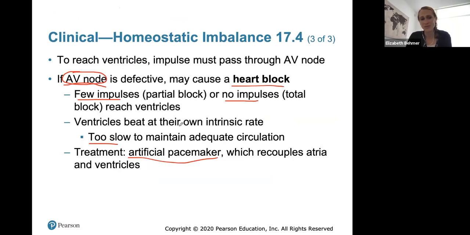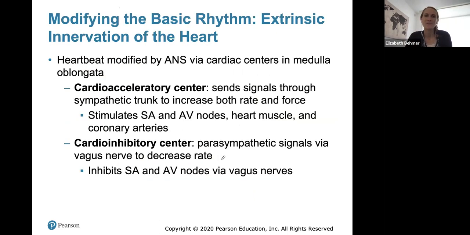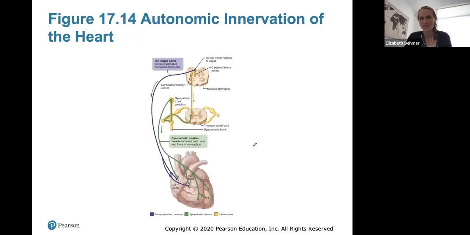Very common and very helpful. Again, the artificial pacemaker just recouples or connects the atria and ventricles together again. The heartbeat is modified by our autonomic nervous system by centers in our brain, the medulla oblongata. We have a cardio-acceleratory center, which can stimulate your SA and AV nodes to increase the heart rate and force, or we have a cardio-inhibitory center due to parasympathetic stimulation, which will inhibit and decrease the heart rate.